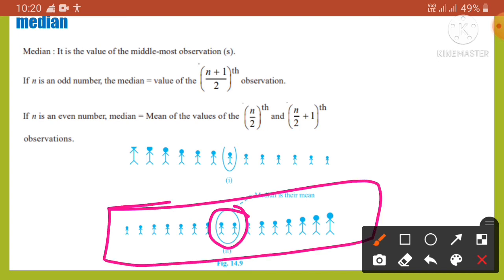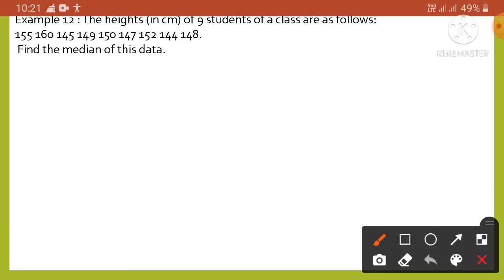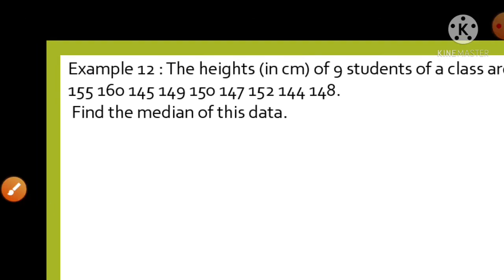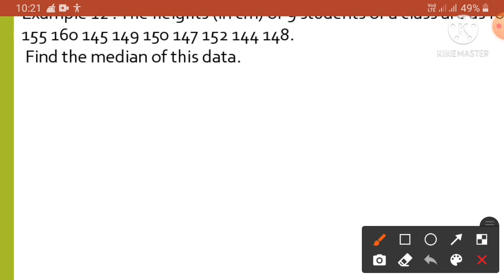Now if we take the example, look at example 12: the heights in centimeters of 9 students of a class are as follows. The numbers are already given. Now we have to find the median. Count the number: the number of students here is 9.